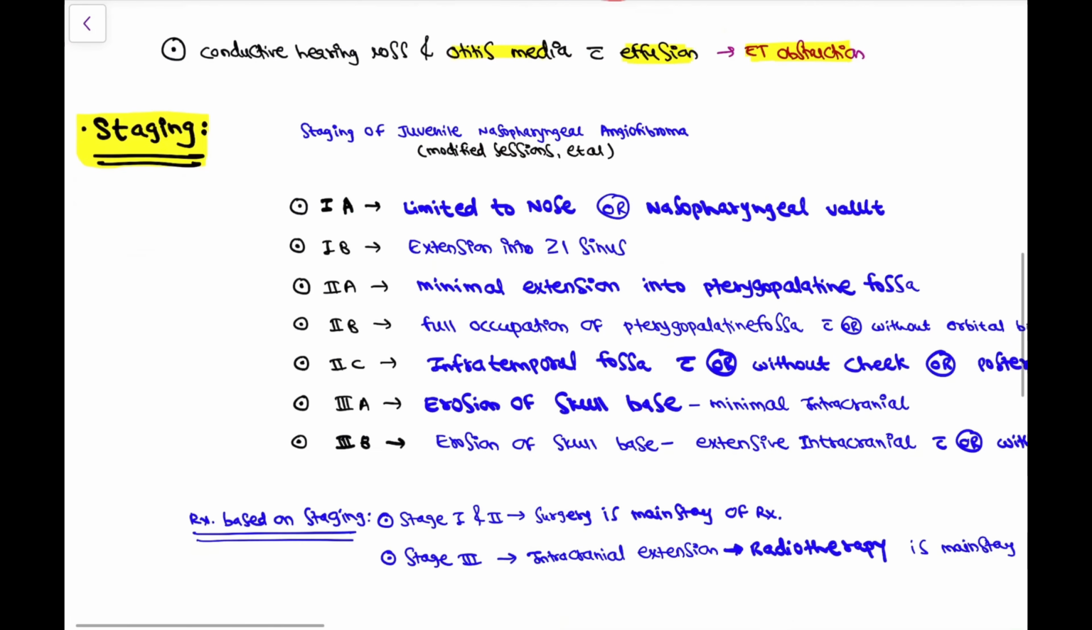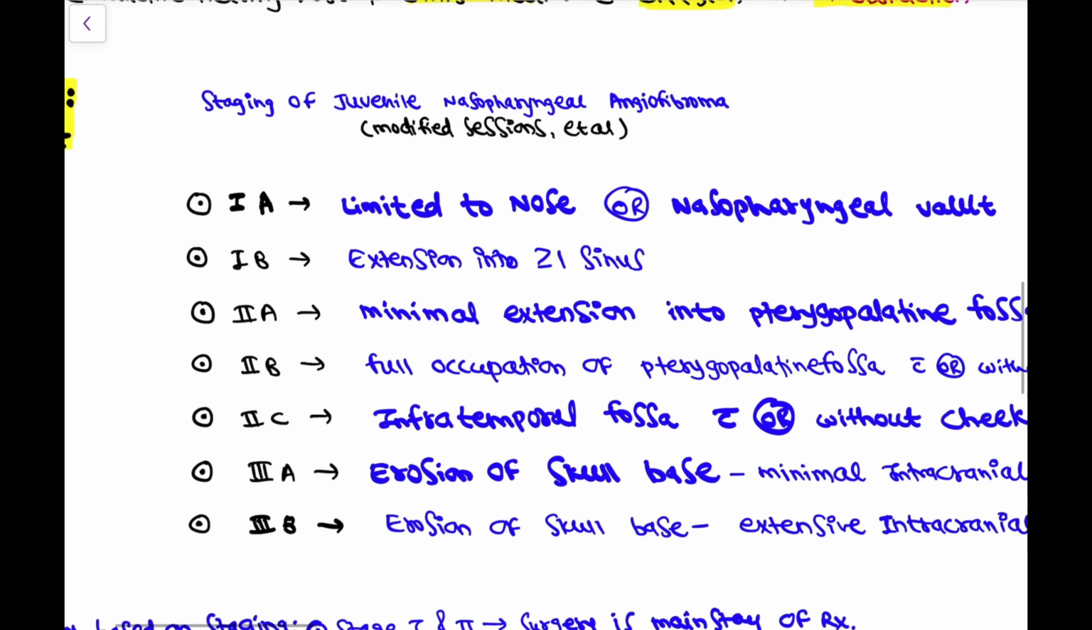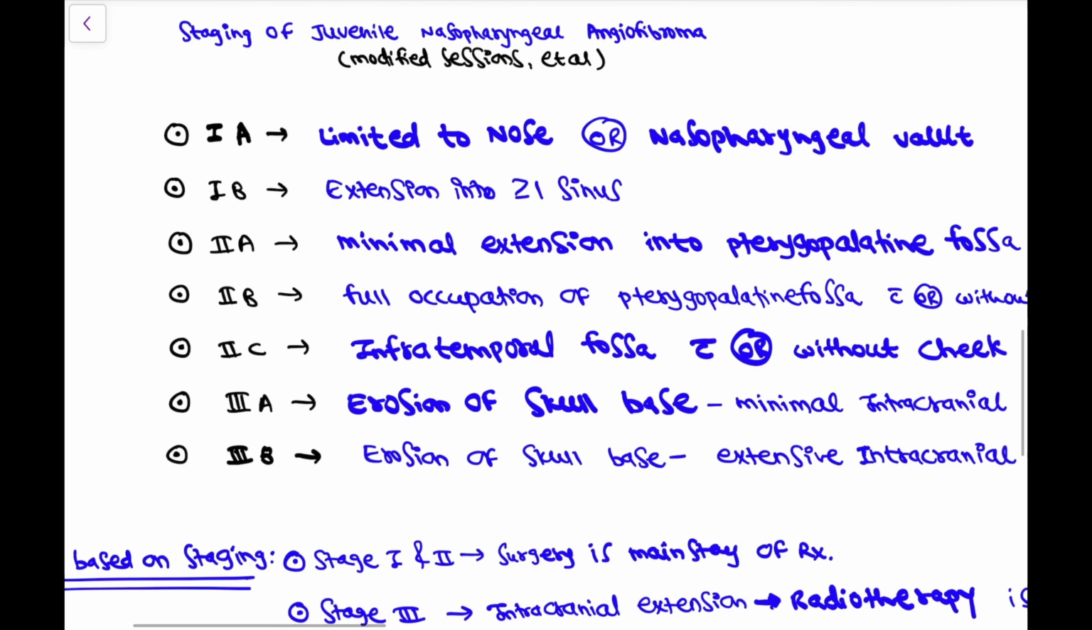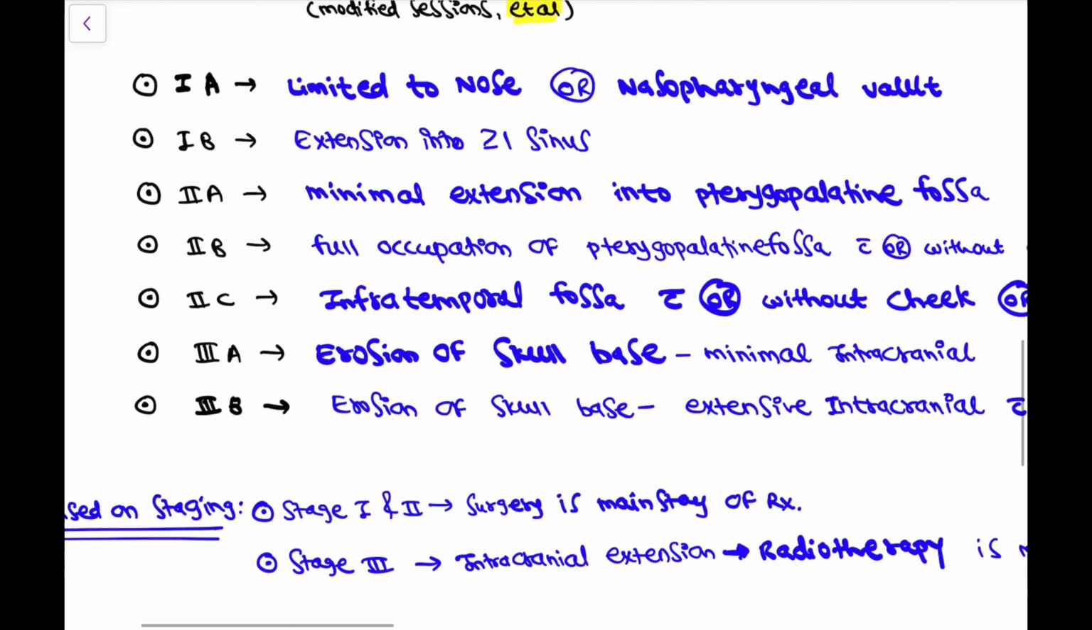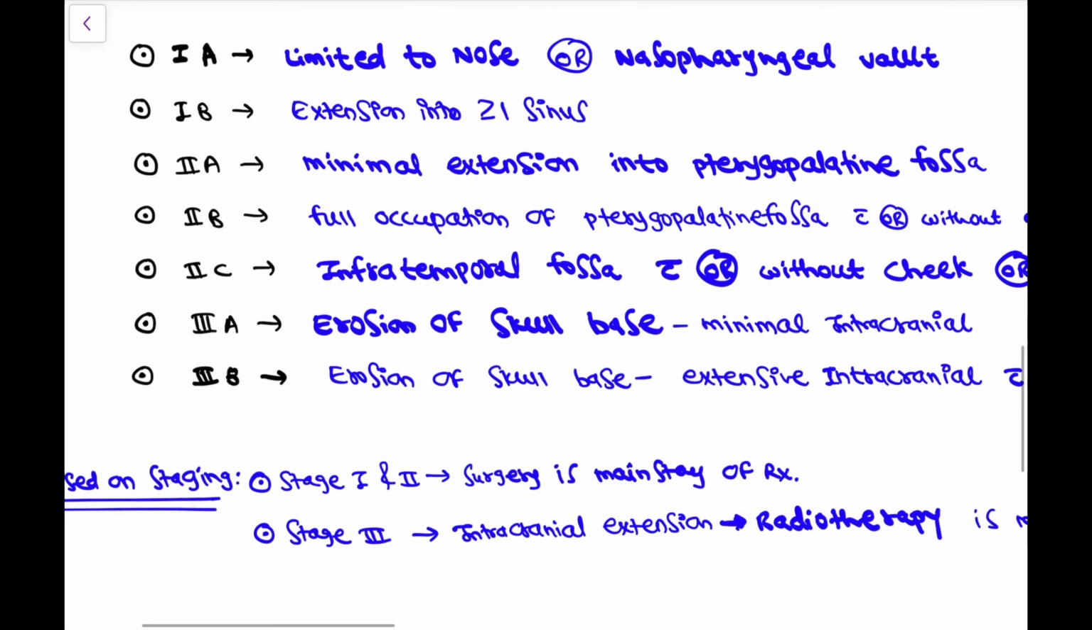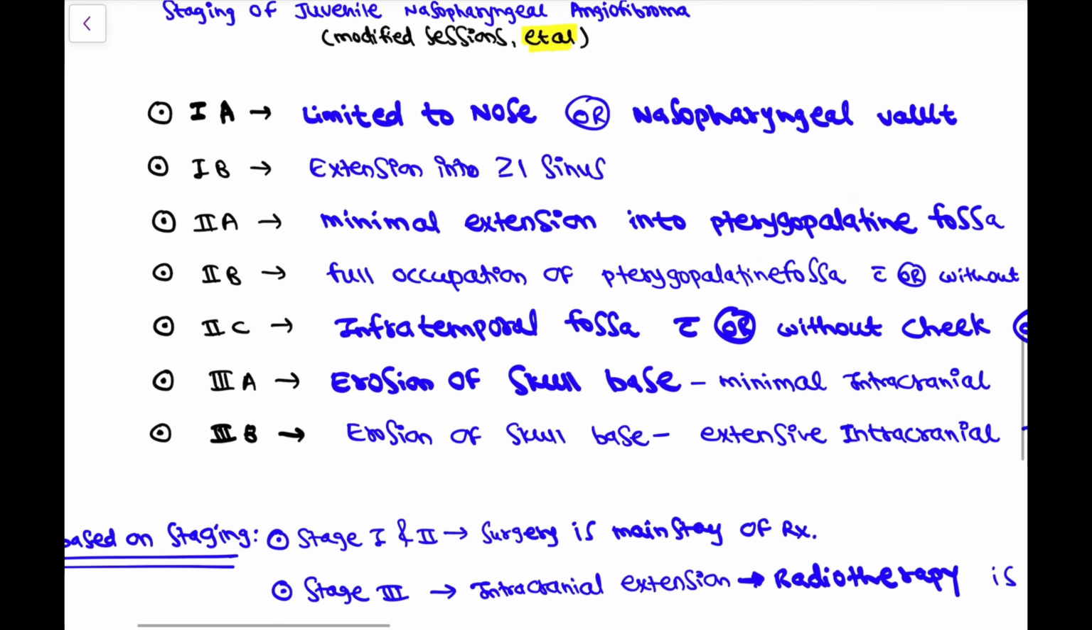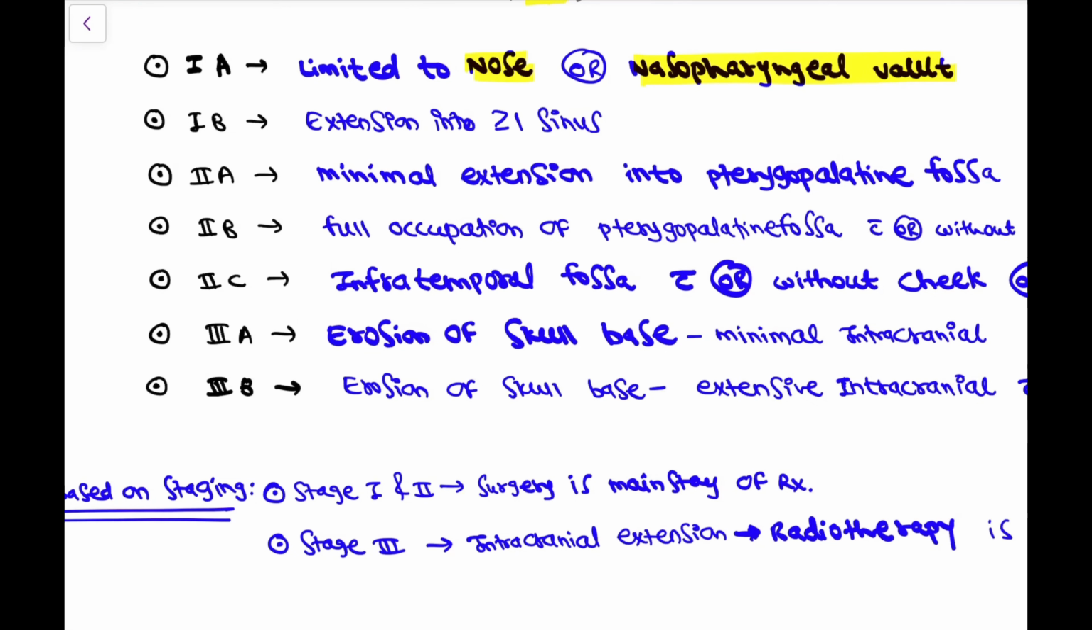The next is staging of the juvenile nasopharyngeal angiofibroma, and the staging is according to modified Sessions et al. staging. So it is staged into 3 stages, 1, 2 and 3. So stage 1A is limited to the nose or nasopharyngeal vault, okay? Then stage 1B is extension into one or more than one paranasal sinuses.